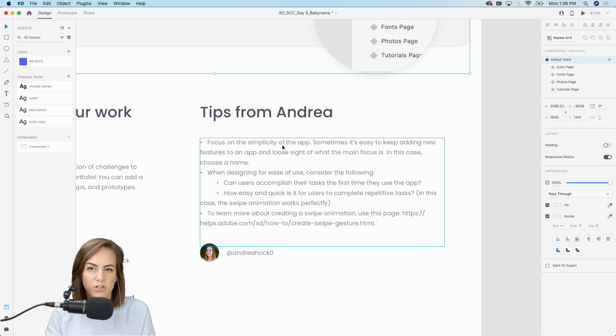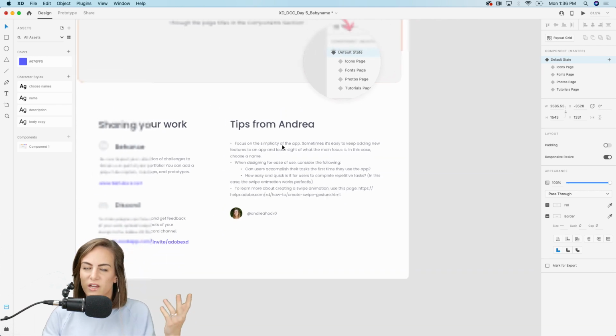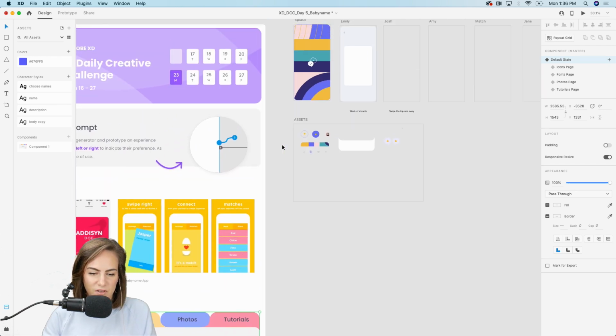So when designing for ease of use, you want to focus on 1, can they accomplish their task easily the first time they use the app? And 2, how easy and quick is it for users to complete repetitive tasks, so when they come back? In this case, our repetitive task obviously is the swiping animation, so that works perfectly in this specific case.